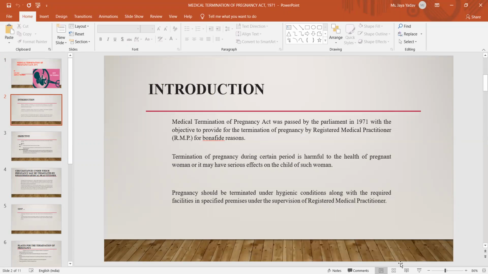First, it should be terminated by the RMP. Second, pregnancy during a certain period is harmful to health, so they decide the period, or discuss how many months are required for the termination. The certain period is required because of the health of the pregnant woman and also the child. Third, it should be terminated under hygienic conditions, with all facilities available in the specific premises, supervised by the RMP. These are all the objectives of the Medical Termination of Pregnancy Act.